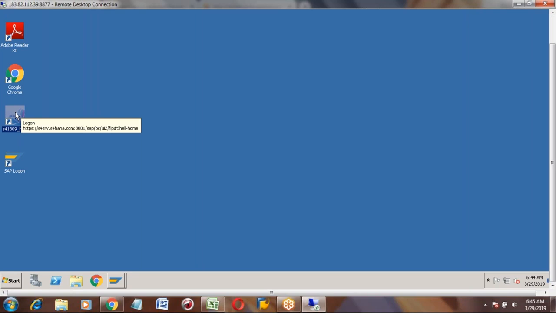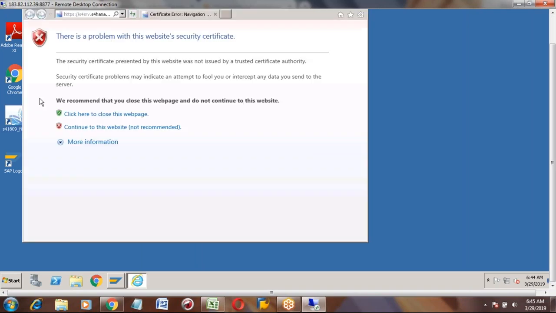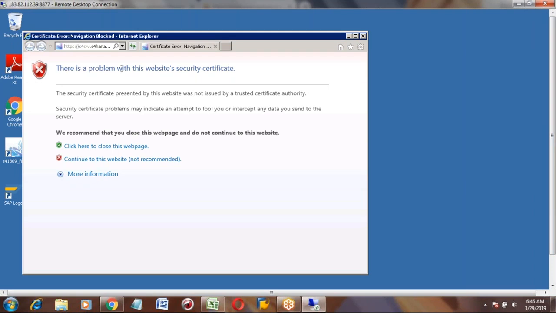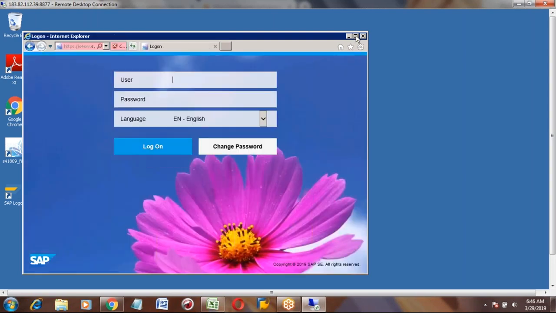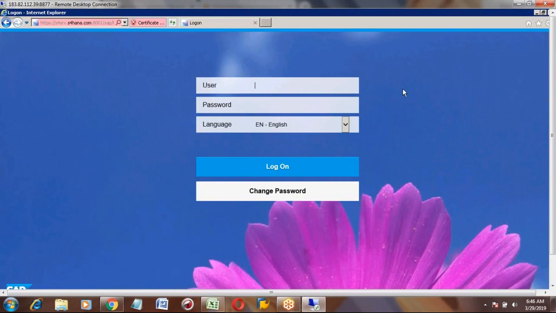You just double click this, it will open the portal. You can see, okay, and you can click here to continue to this website. You can click on continue. This is the Fiori screen. It will ask you the login and password.